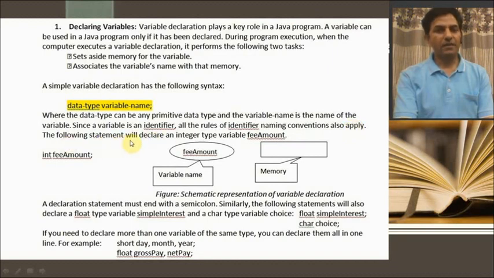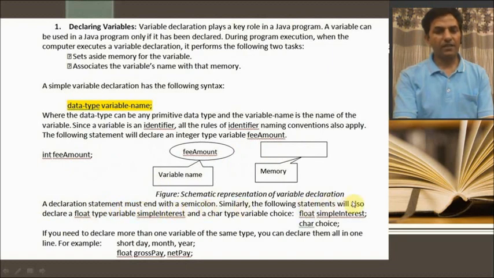The following statement will declare an integer type variable, feeAmount. So int is your data type, feeAmount is your variable name. It will allocate some memory. I have not initialized it, so this is blank. A declaration statement must end with a semicolon.